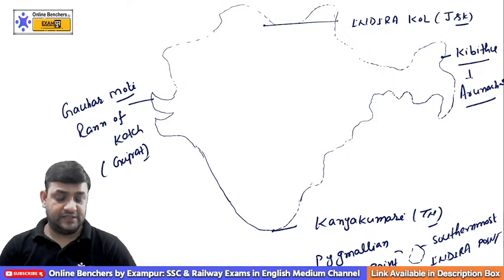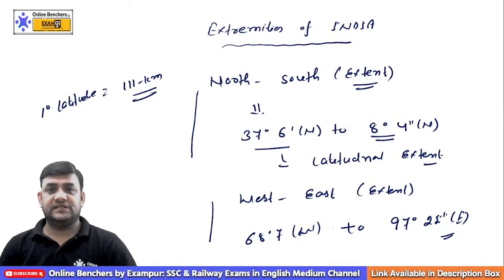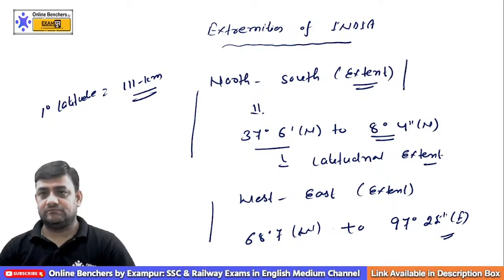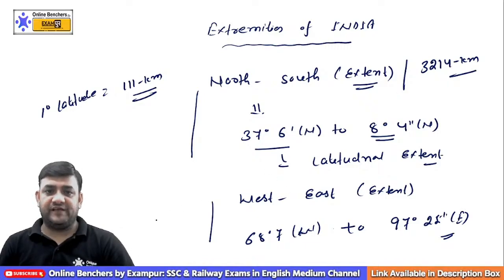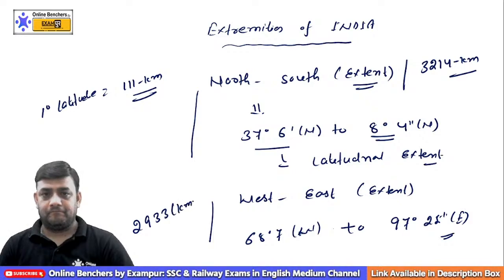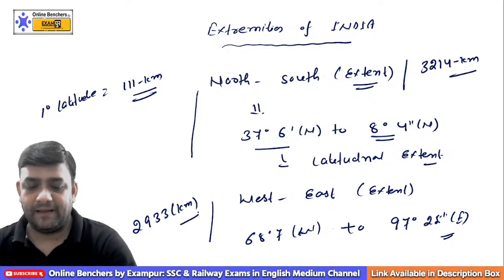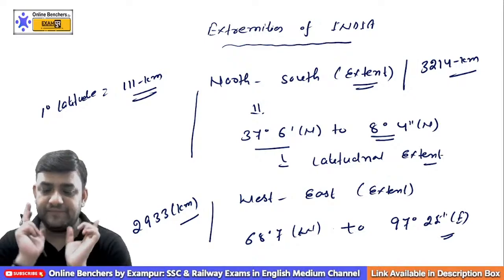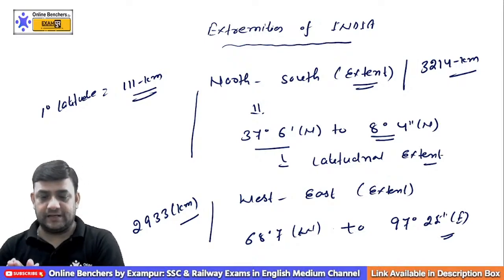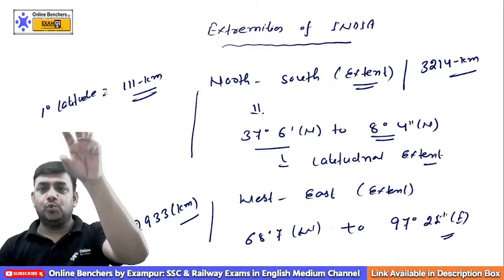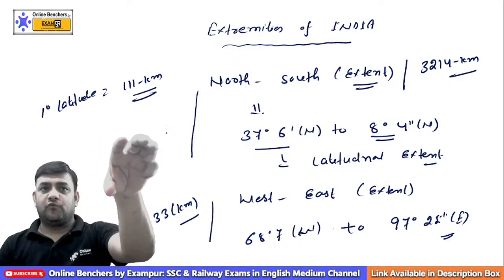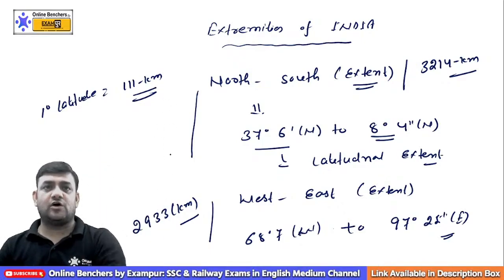And remember one thing, this north-south extent is 3214 kilometers, and the west-east is 2933 kilometers. Am I clear to all of you? So if the question comes, what is the total length of the north to south extent of India?